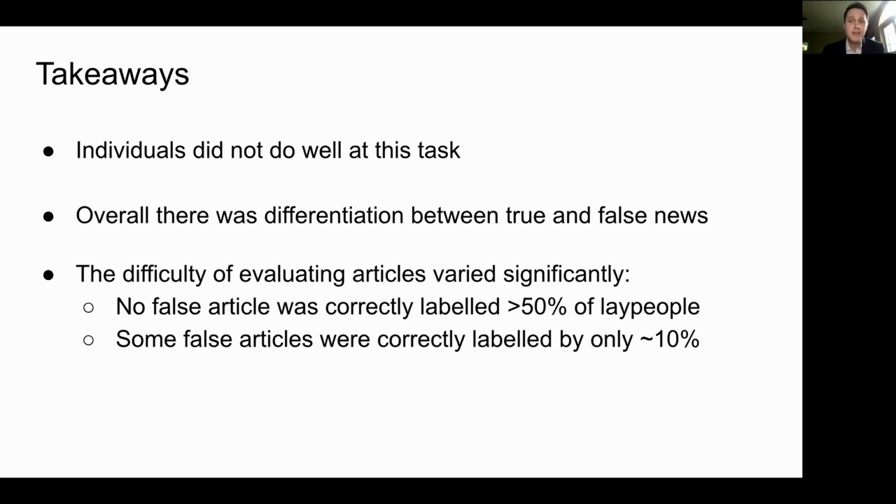Interestingly, there's significant variation in the difficulty of the articles. So for example, there was no false article that was correctly labeled by 50% of lay people. What that means is, of all the articles that were labeled false by the fact checkers, there was no false article where of the 90 people that saw it, more than 45 people correctly labeled it as false. We did have a bunch of false articles where maybe 40 people called that article false. But we also had some false articles where of the 90 people that saw it, only 9 people labeled it false. So there were some false articles where virtually no one correctly labeled it false. So the difficulty of the articles varied significantly.